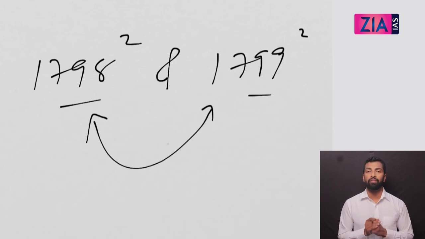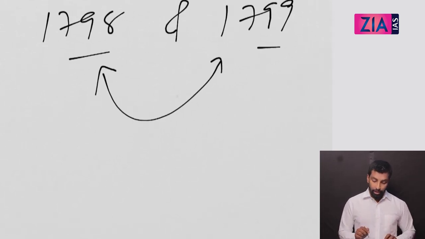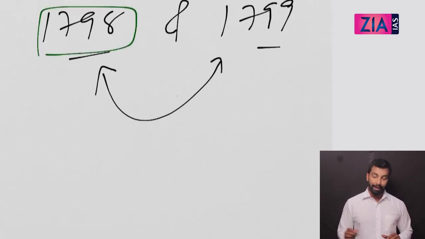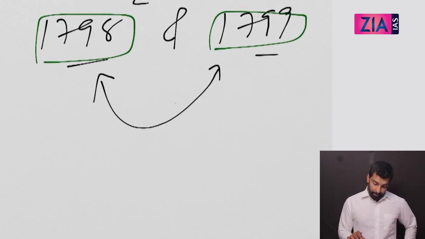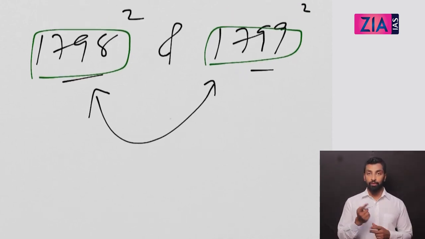This is going to be a very, very difficult question. The reason is, you need to find 1798 square, and you need to find 1799 square. That itself is difficult because you need to do the multiplication if you are not using the shortcut which I taught you. And that's not the end, right? After that you need to see the difference, and then see how many numbers are there between these two. But from now onwards you should not do this. I give you the method.